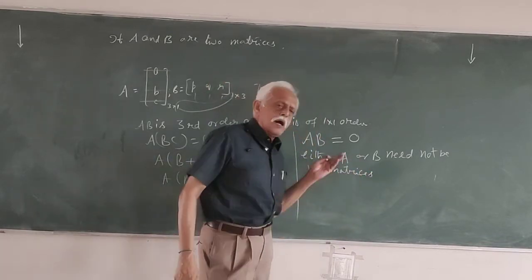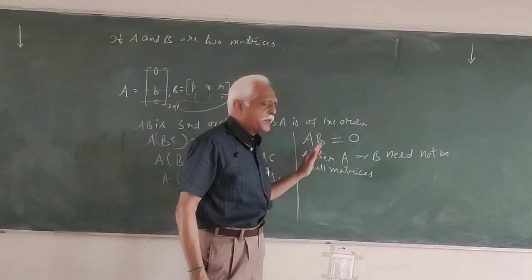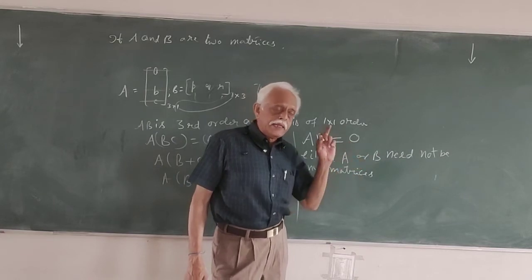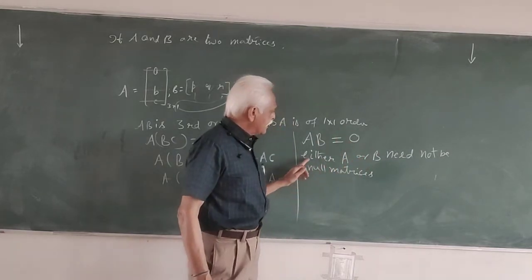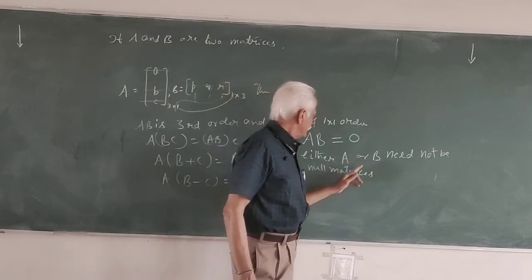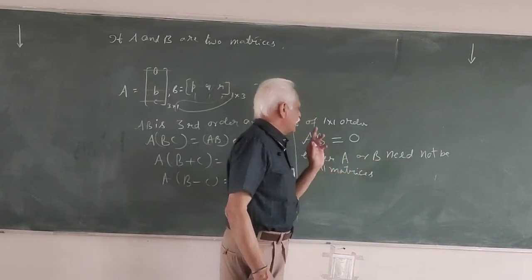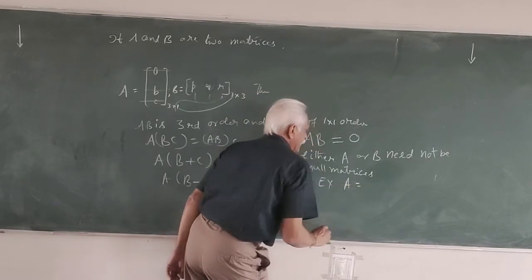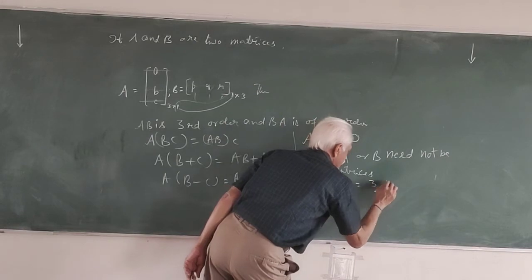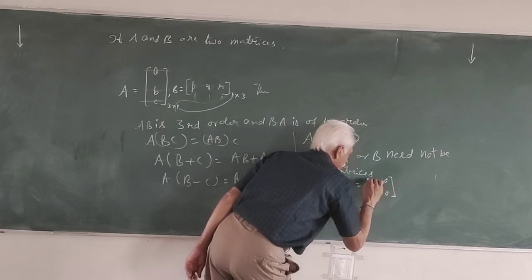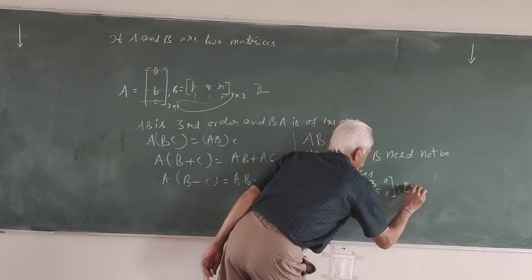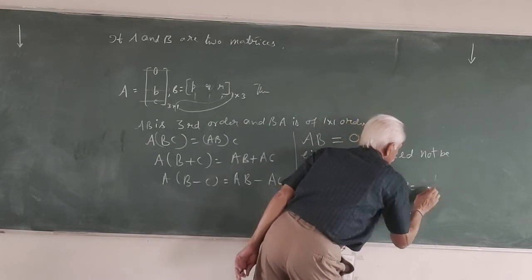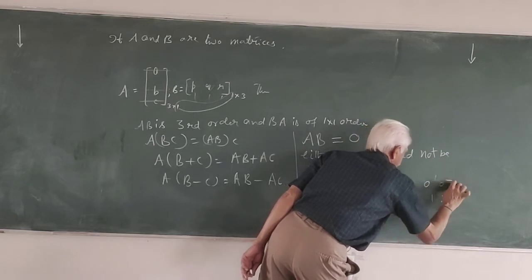If A is a null matrix or B is a null matrix, then AB is a null matrix. But they need not be null matrices. See this, either A or B need not be a null matrix. I give one example. A is equal to [3 5; 0 0] and B is equal to [1 2; 0 0; 1 2].